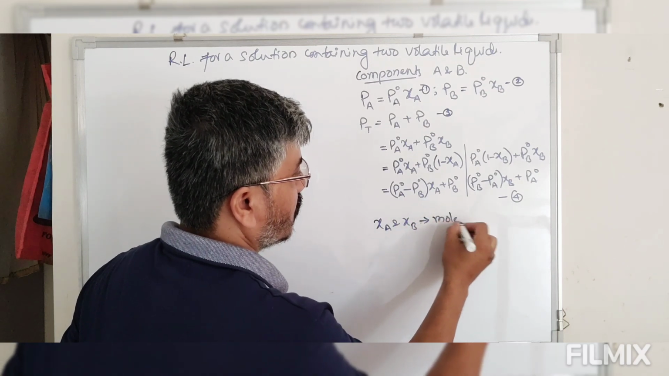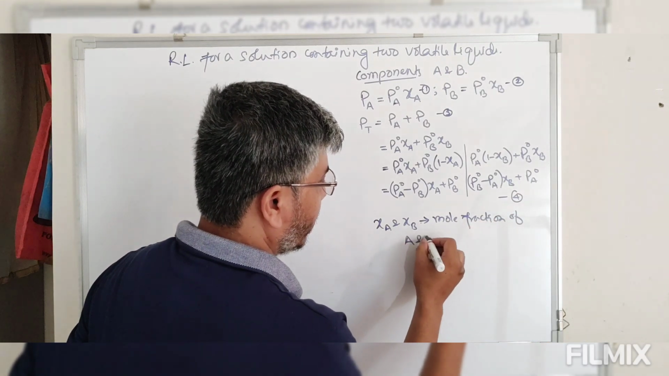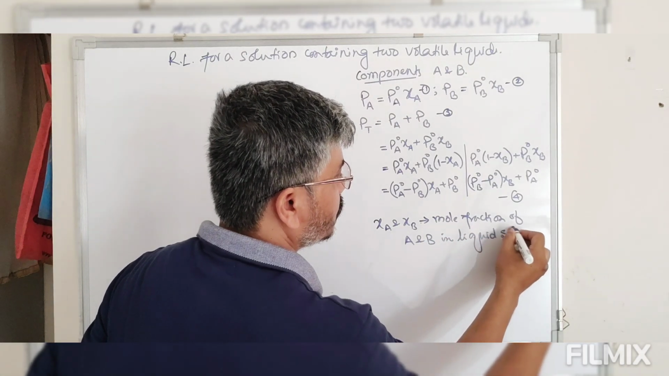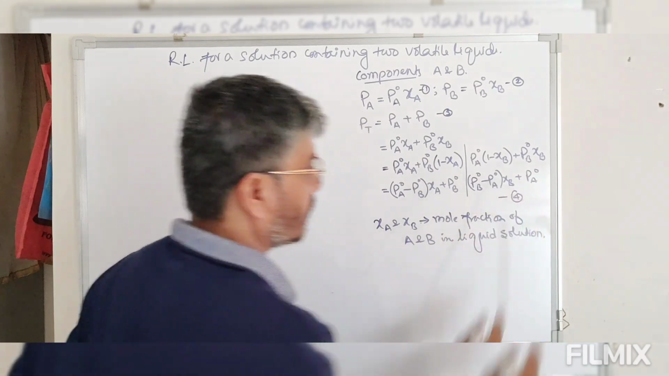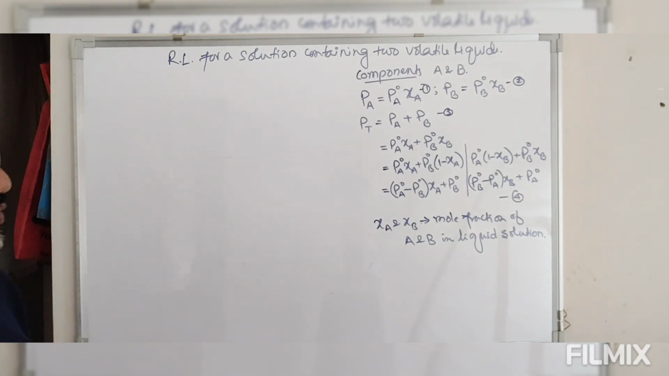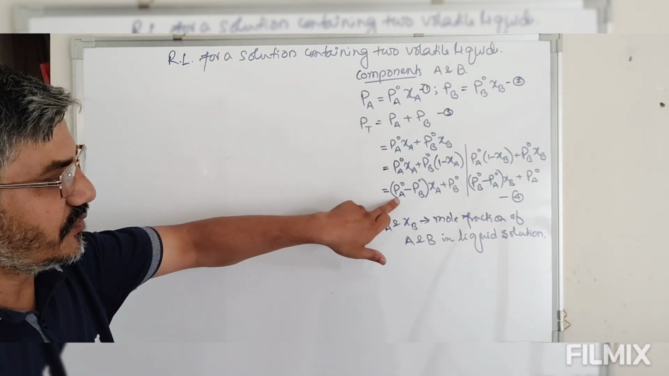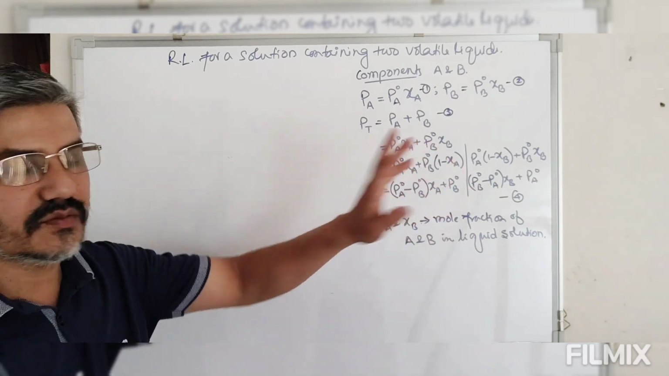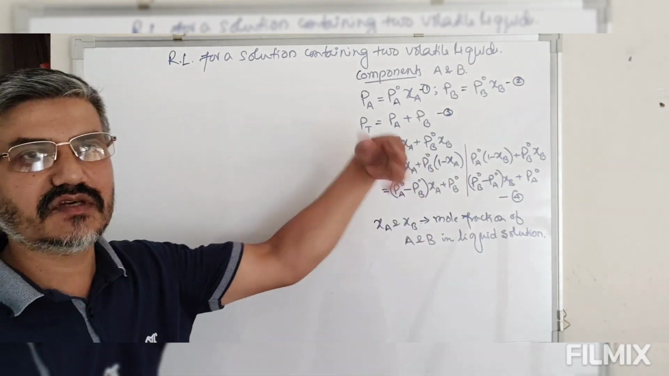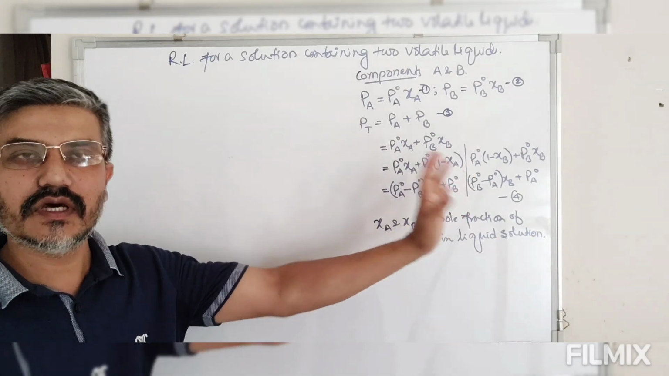Represents mole fraction of A and B in liquid solution. Mole fraction of A and B in liquid solution. So if we have total pressure and vapor pressure of pure components, then we can easily define what is the mole fraction of A and B in solution. Or if total pressure and vapor pressure and mole fraction is given, then what is the vapor pressure of another component, that can also be defined. So we have to use this equation according to our requirement.